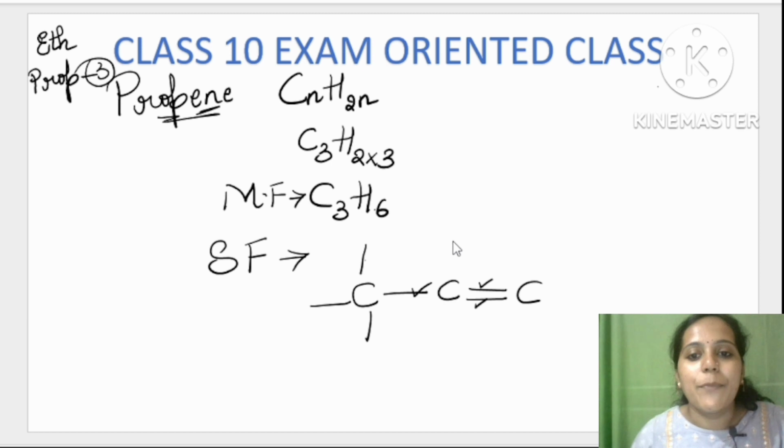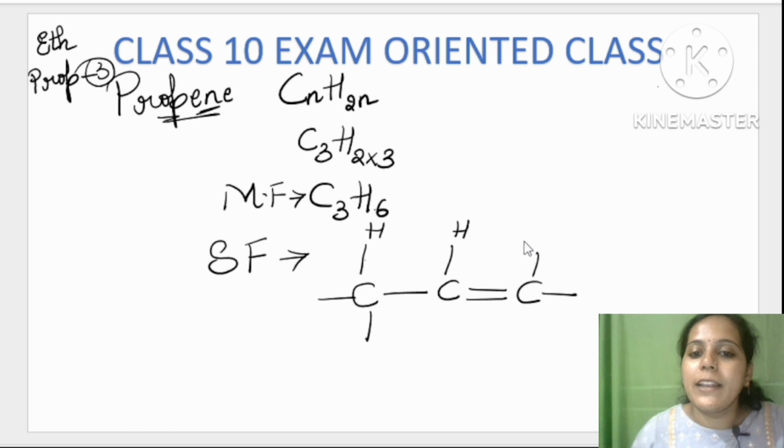We are left with only 1 bond. So 3 bonds are already done. We are left with only how many bonds? 1 bond. So you can write it either top or bottom. Okay? So this carbon is now already done with 2, left with 3 and 4. Right? So now it's time to write the hydrogen. Very simple dear students. It's very very simple.